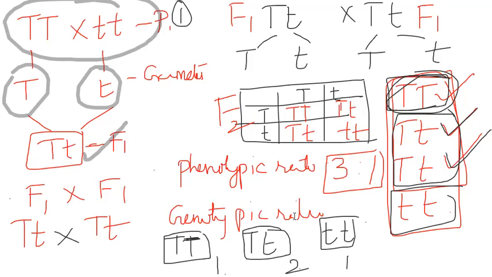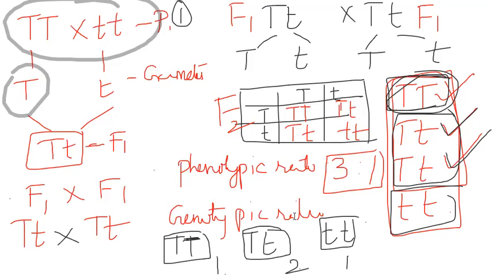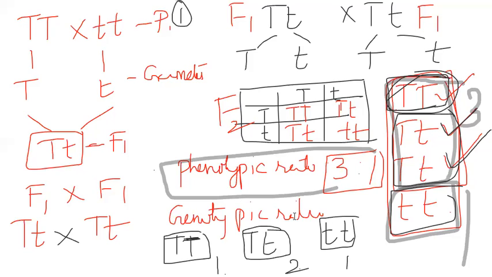When the heterozygous tall plants are crossed with each other, that means F1 crossed with F1, we obtain the F2 generation. The tall plants which appeared are 3 in number, and the dwarf plant is 1. That is the phenotypic ratio, 3 is to 1.